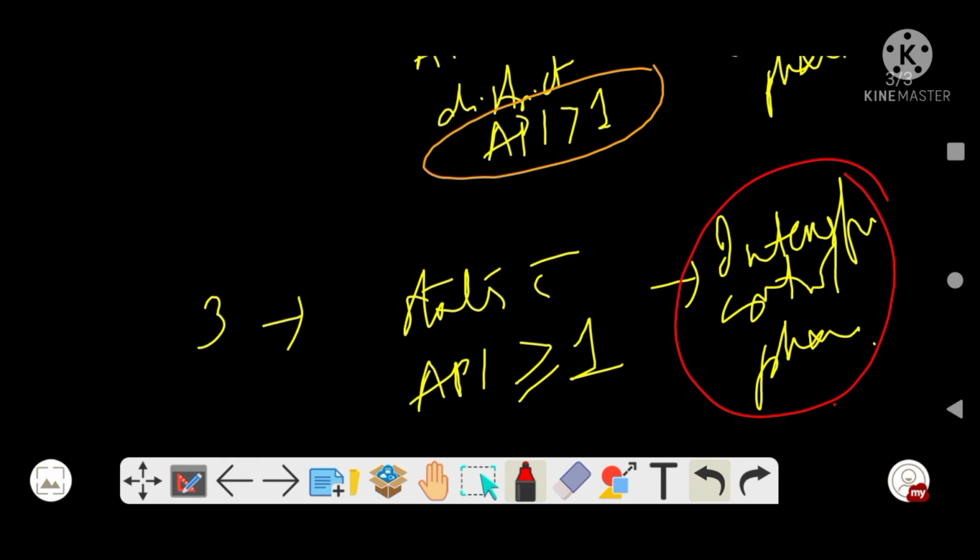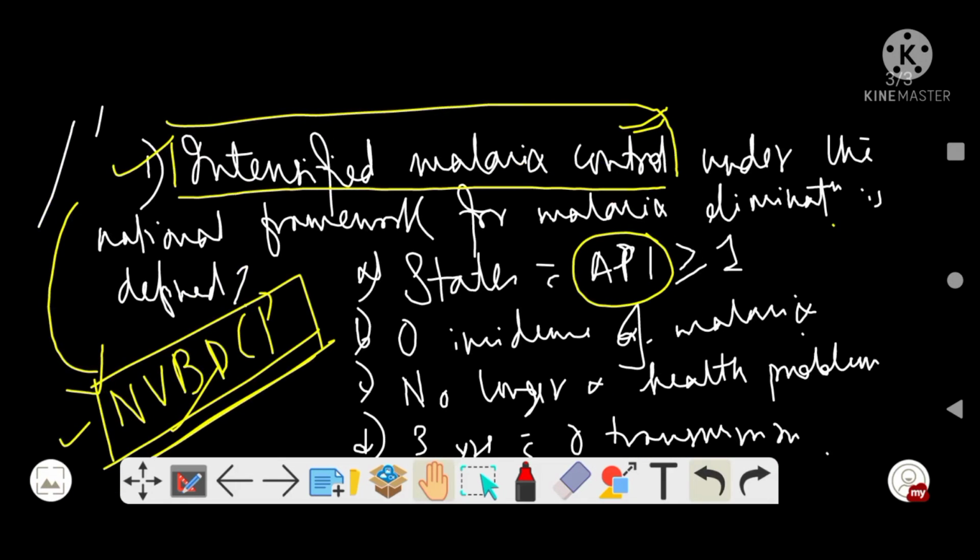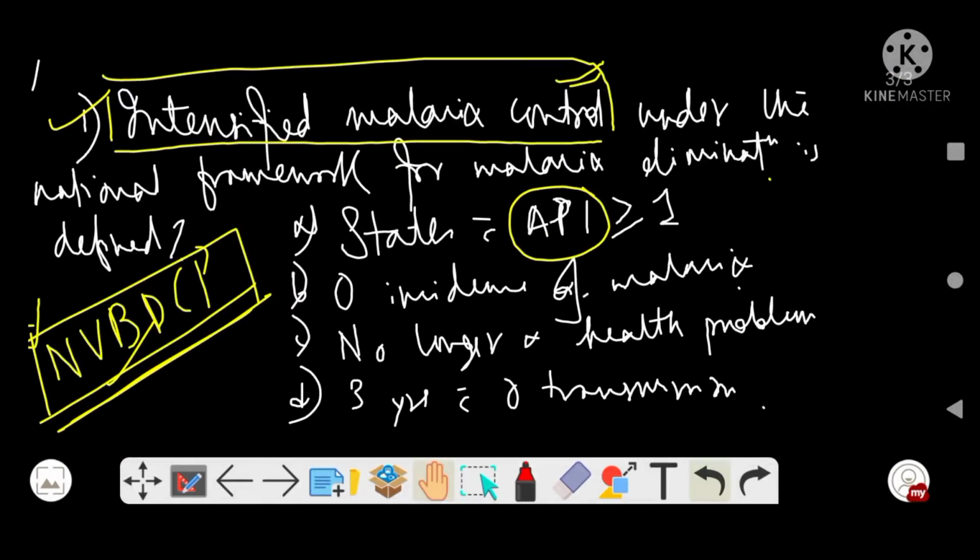Intensified control phase, states with API more than or equal to 1. So this is what has been asked in your question. The intensified malaria control phase is where states have API more than or equal to 1. So option A is your answer.